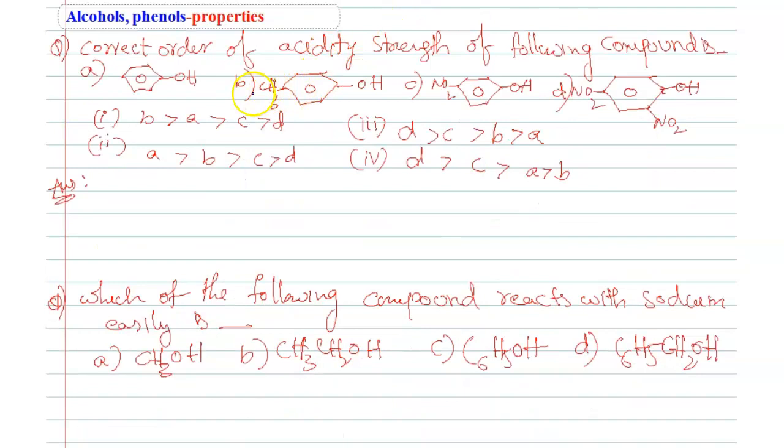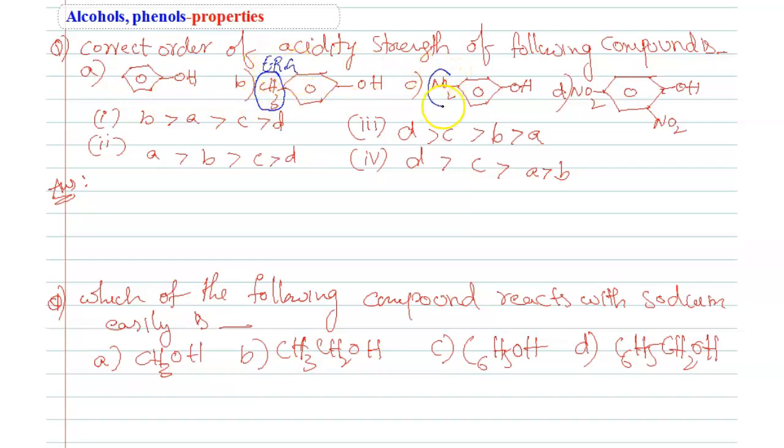First question: the correct order of acidic strength of the following compounds is. A is phenol, with no electron withdrawing or releasing groups on the benzene ring. This is also phenol, but at the para position a methyl group is there. Methyl is an electron releasing group.